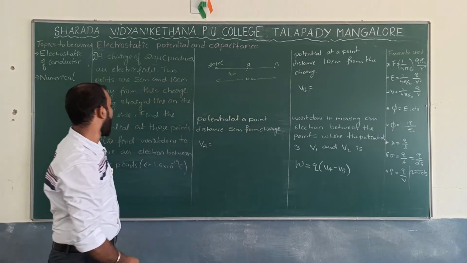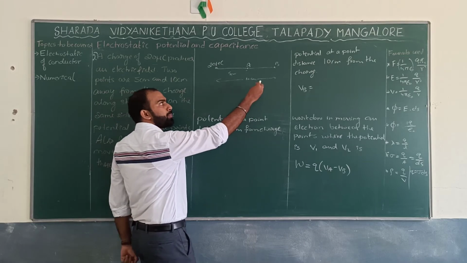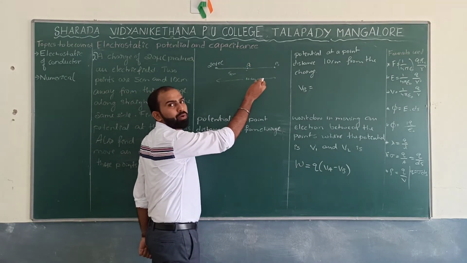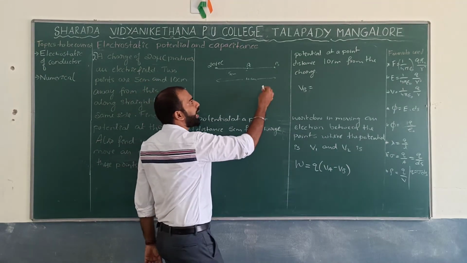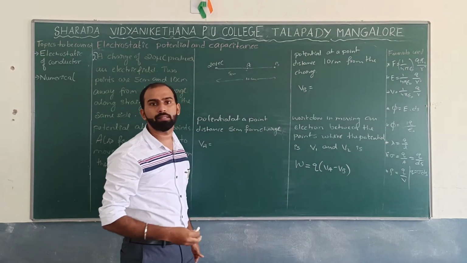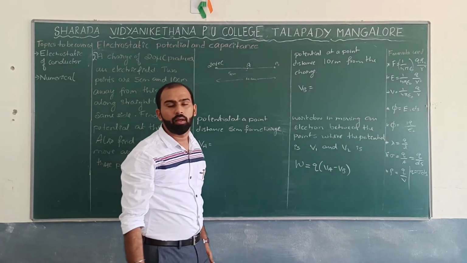Now, what you are supposed to find here is the potential at point A and the potential at point B. This is the easiest numerical, as per my knowledge, that you can solve. What is the formula?